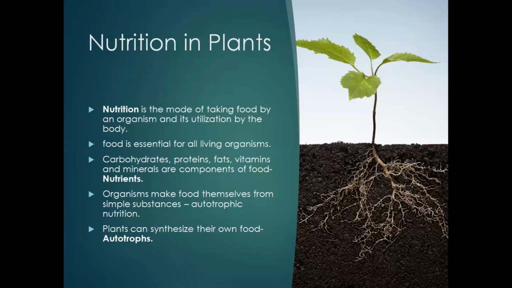For example, vitamin A is very essential for good eyesight, or for the proper functioning of the eyes. Likewise, vitamin D is very essential for the proper absorption of calcium, which makes our bones stronger, and so on. We'll talk about them individually when we go much deeper.